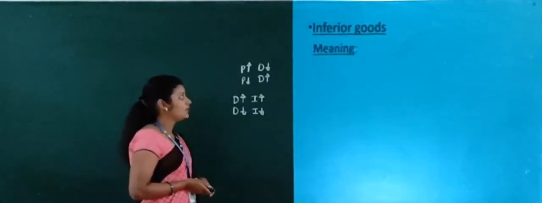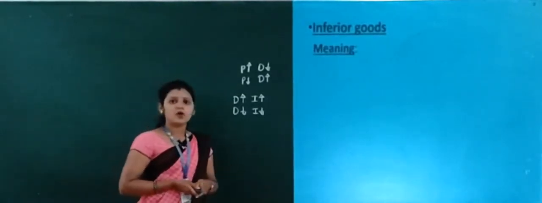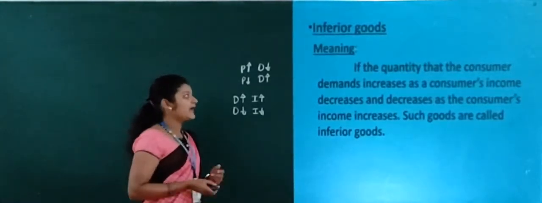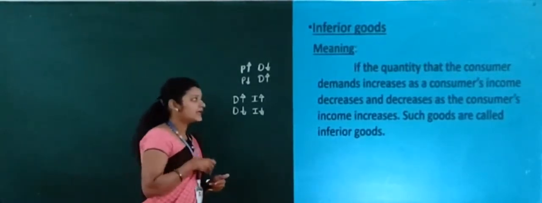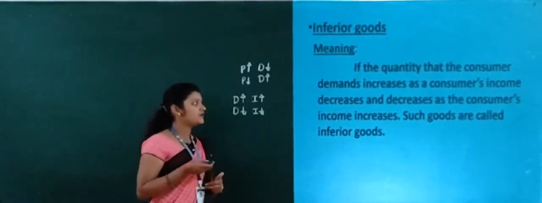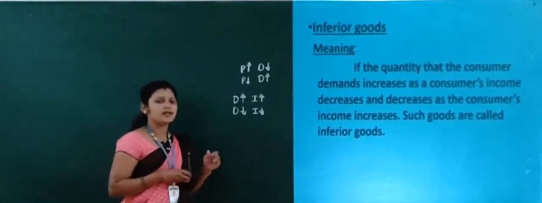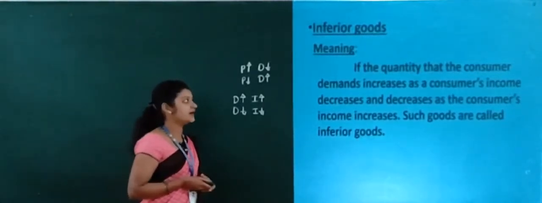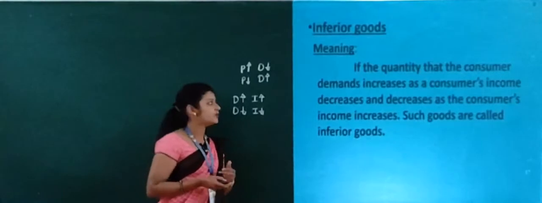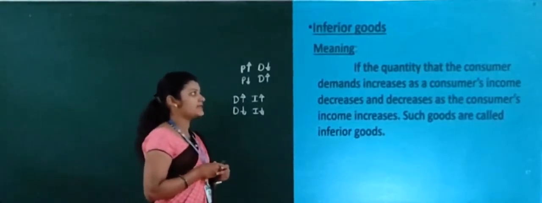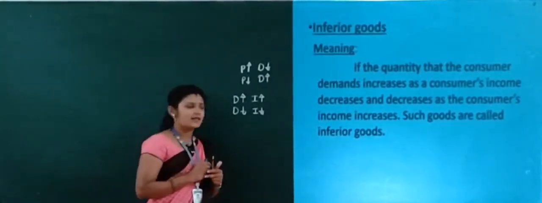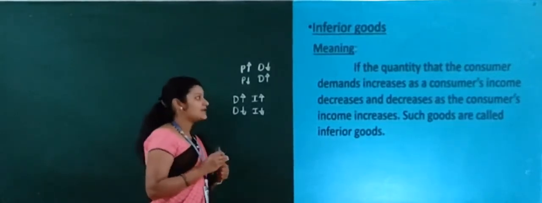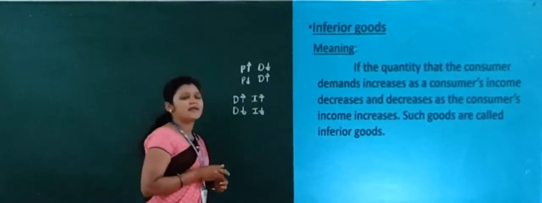Now let's talk about the second kind of good, inferior goods, and see its meaning. If the quantity that a consumer demands increases as the consumer's income decreases, it is just the opposite of a normal good. The demand will decrease as the consumer's income increases.